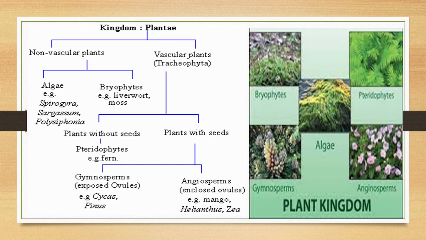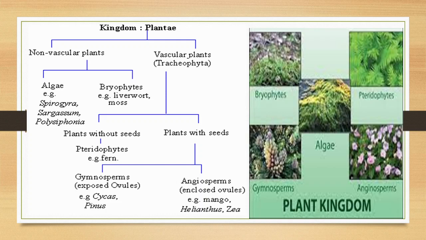And if they are with seeds, they will be classified either under Gymnosperma or Angiosperma, that is gymnosperms or angiosperms. The main difference between these two is that in gymnosperms, the ovules are exposed. They are not enclosed within a fruit. In angiosperms, the ovules are always enclosed inside a fruit.